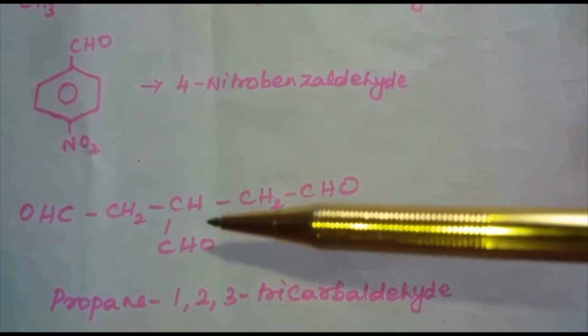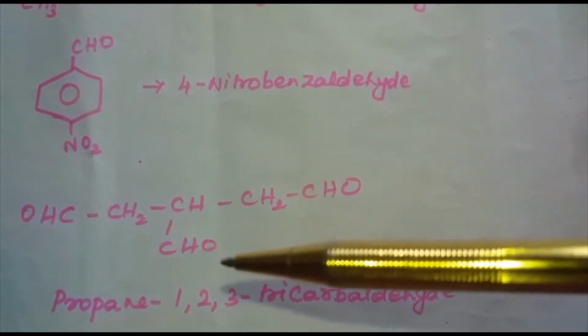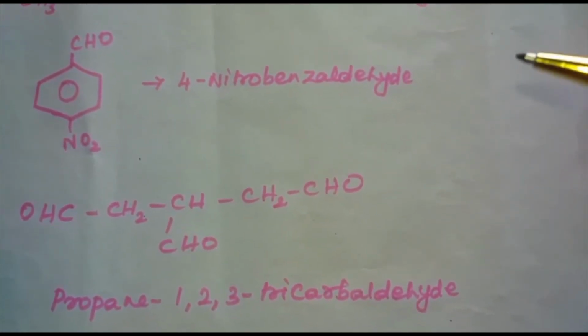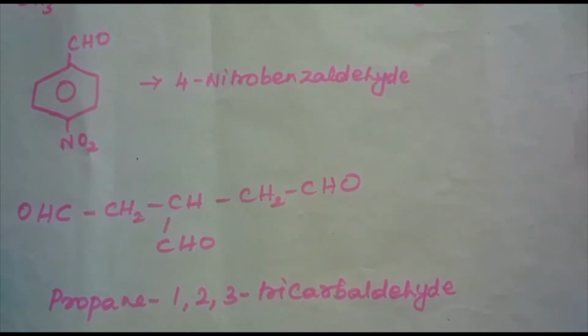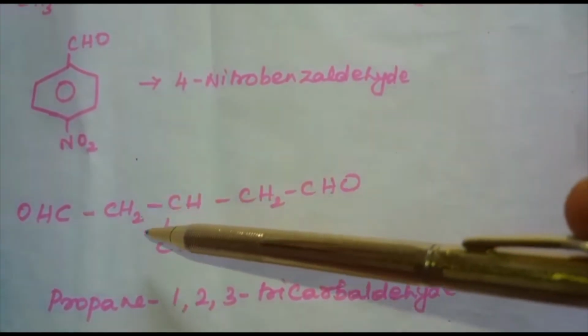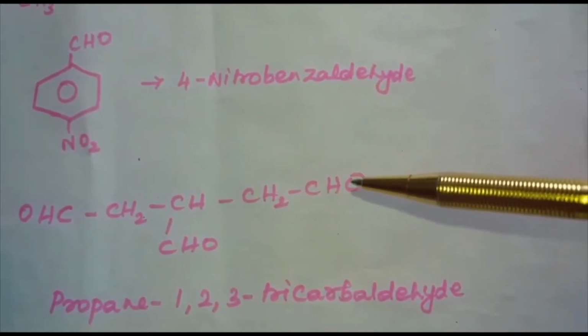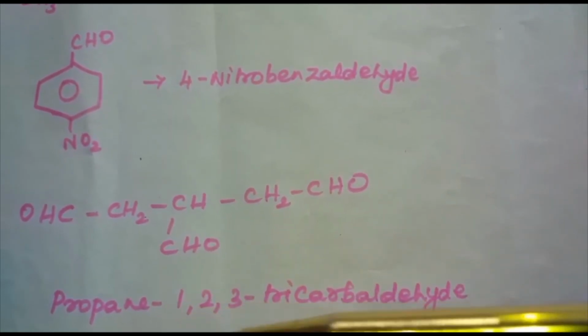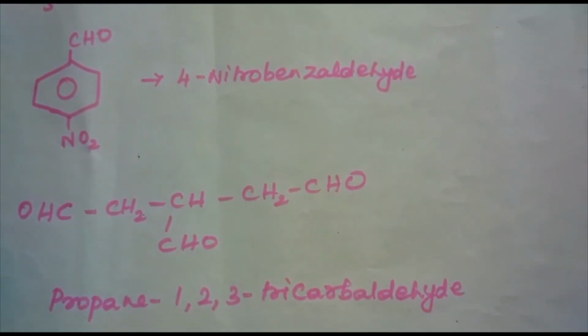If the same functional group is present more than once, we have to retain the e of the alkane and the prefixes di, tri are supposed to be used. So here we are having the aldehyde group 3 times. That's why the name of the compound is propane-1,2,3-tricarbaldehyde.